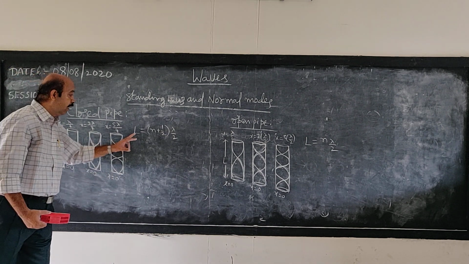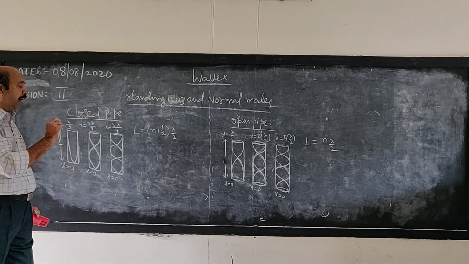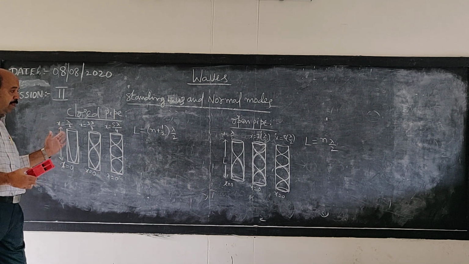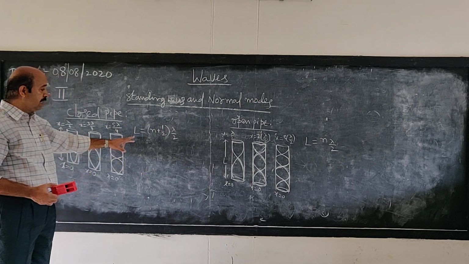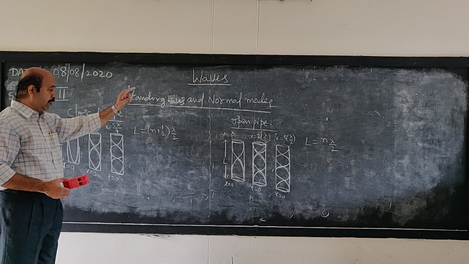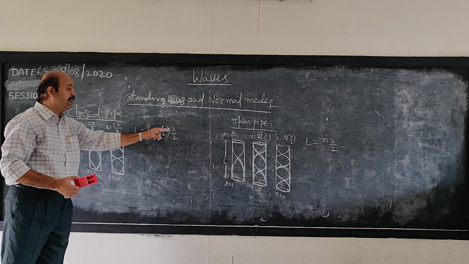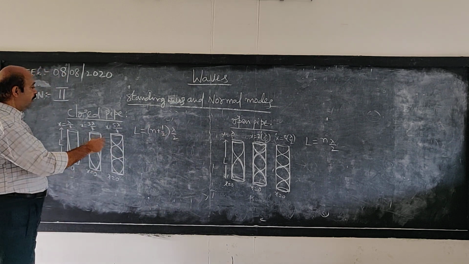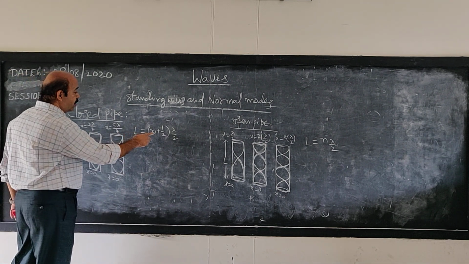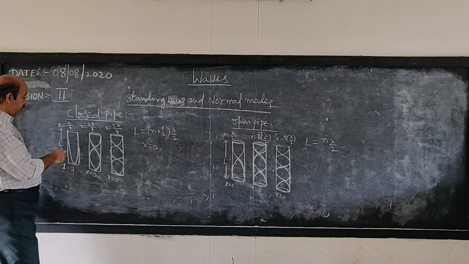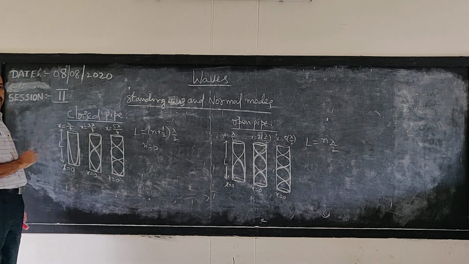Now we know the formula for the position of nodes and antinodes from one rigid boundary. In the case of strings, we derived this formula: the distance of an antinode from the starting point is given by (n + 1/2) λ/2. So here, if L is the length of the air column and for n equal to 0, what we get is this one. That is, at a distance of λ/4, you will get an antinode.